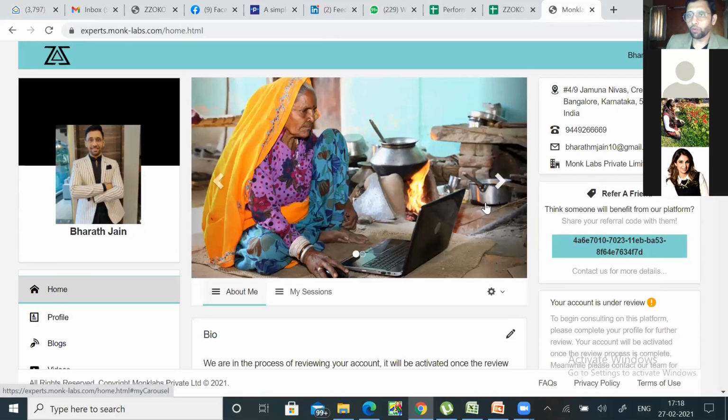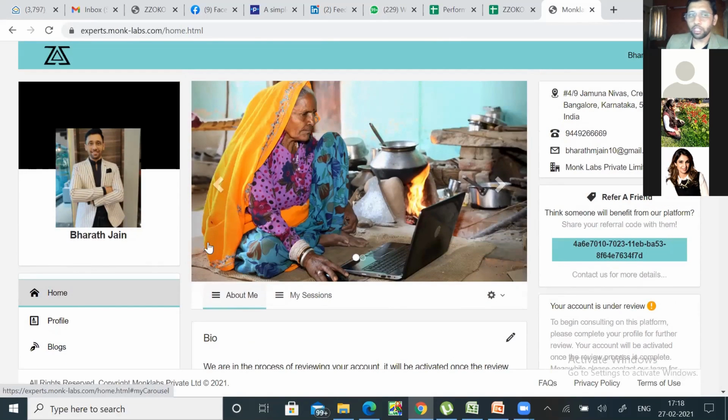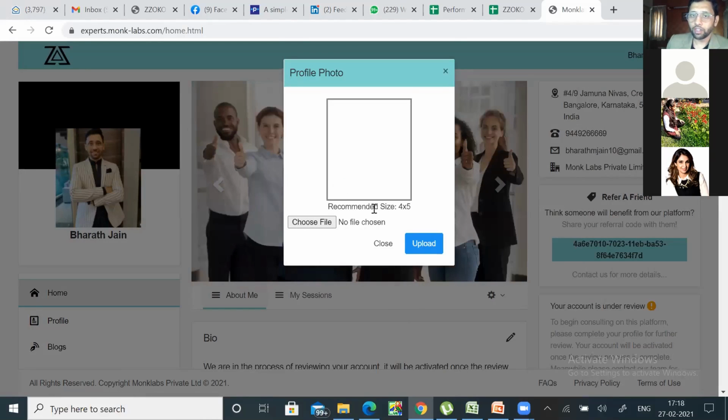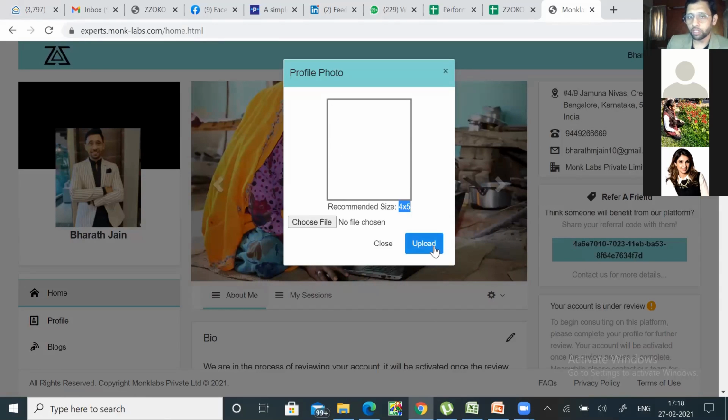So there, what I think you guys should start off with is a profile picture. You're allowed to put one picture, and you can put multiple cover pictures. It's easy. You just click on the profile picture and choose the file that you want. It's better if the file's dimensions are 4x5, because that's the profile picture format, and you upload the picture.